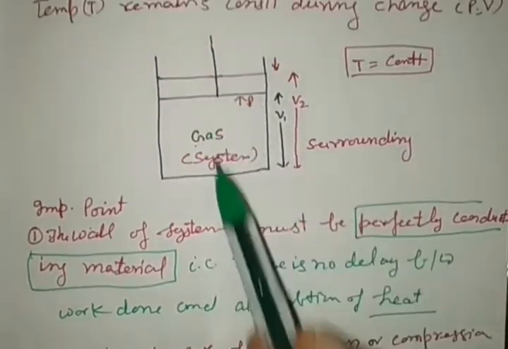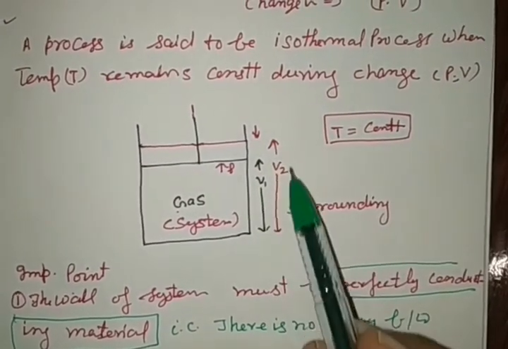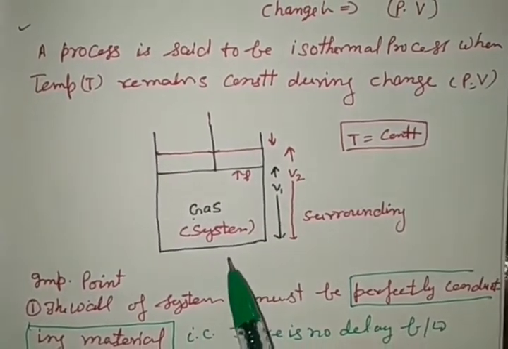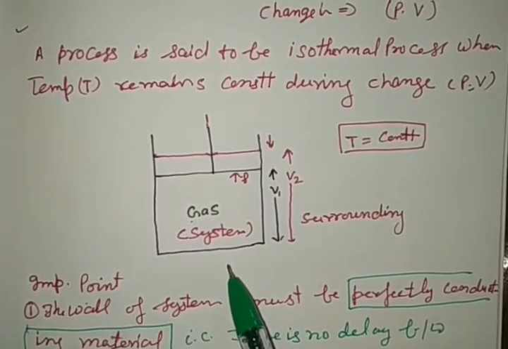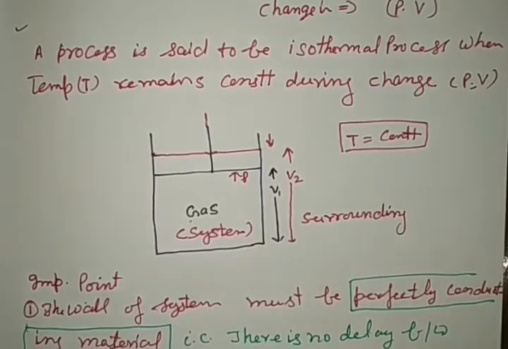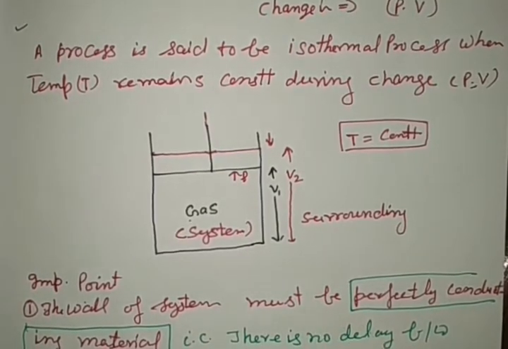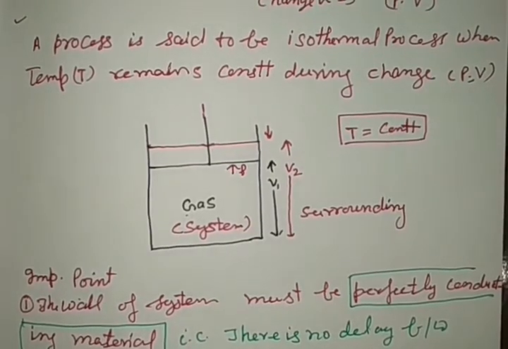During the expansion or compression, the process should be as slow as possible, in such a way that the system gets sufficient time to absorb heat from the surroundings when needed, or reject heat to the surroundings when required. So these are the two important points here in the isothermal process.